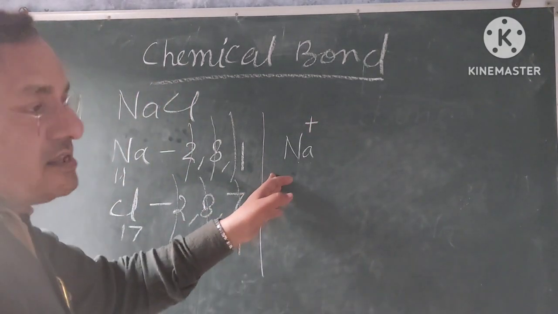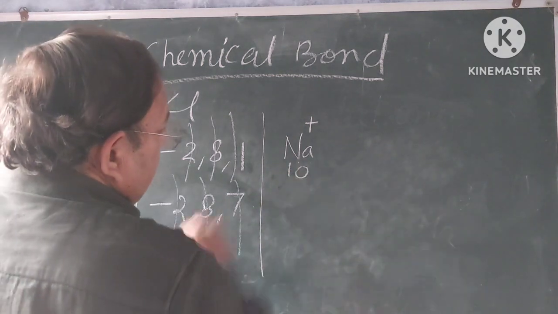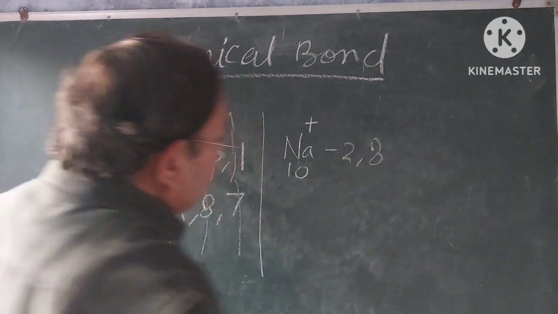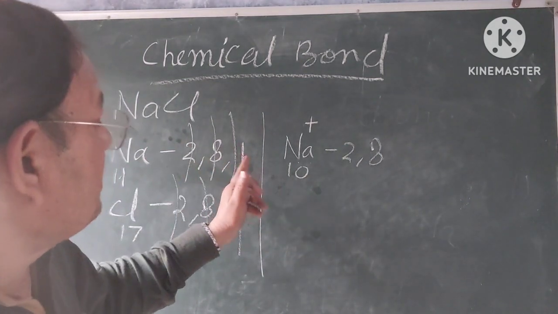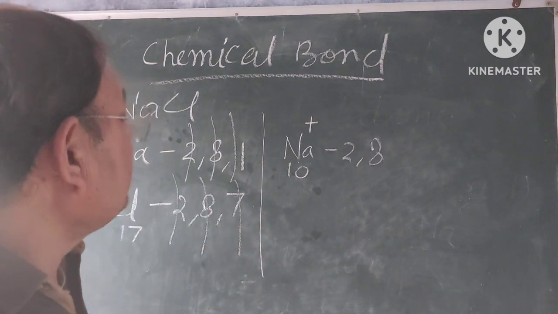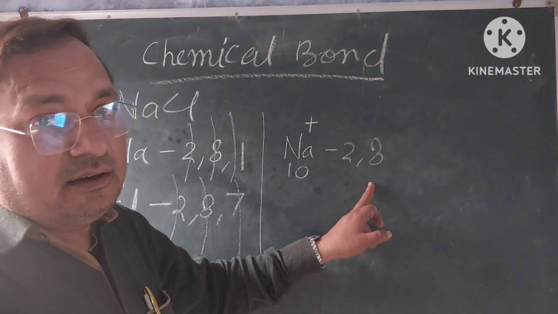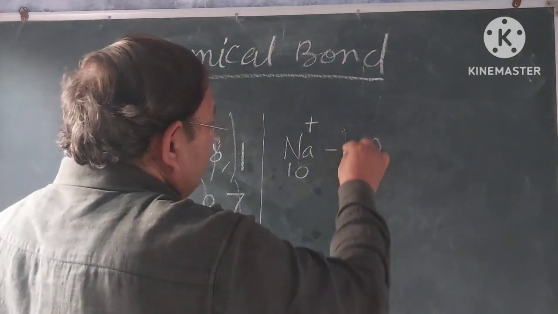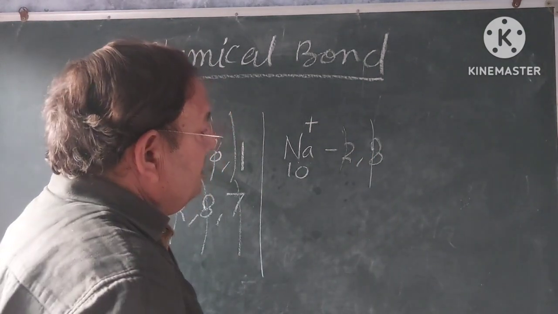Its number of electrons will be 10, and electronic configuration 2, 8. My dear students, all of you have seen, by losing 1 electron, sodium becomes Na positive ion, and its electronic configuration becomes first shell 2, second shell 8 electrons.